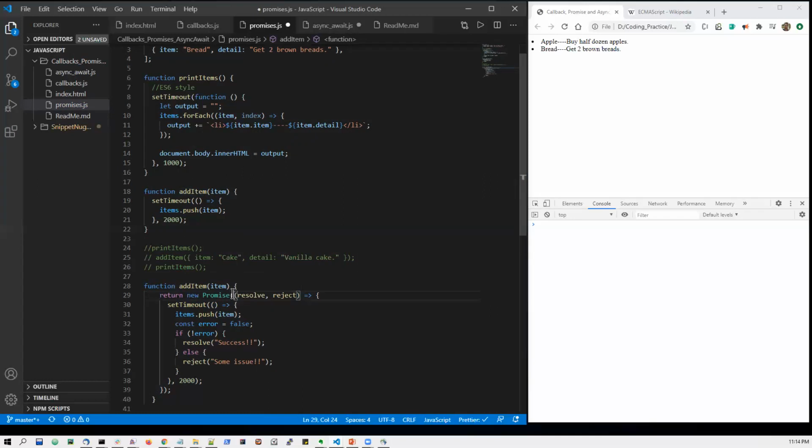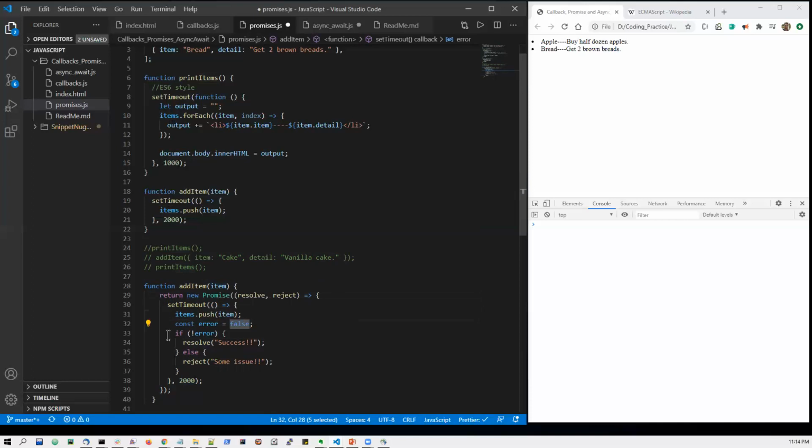Okay, so this is a function which is taking 2 parameters, resolve and reject, and with a timeout of 2 seconds delay, I am pushing the item into the items array, and I'm just storing one boolean in a variable error.